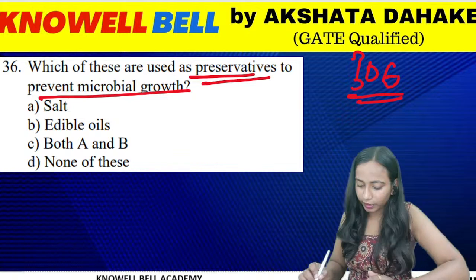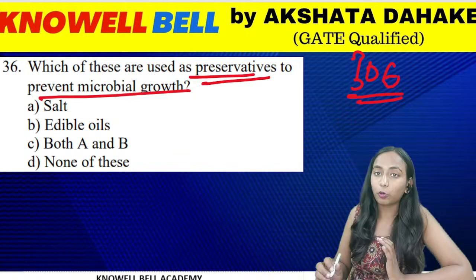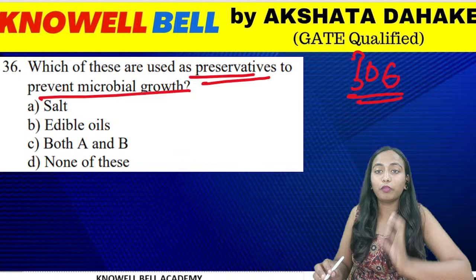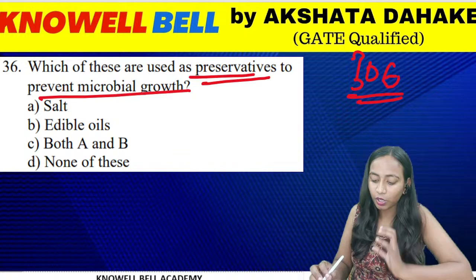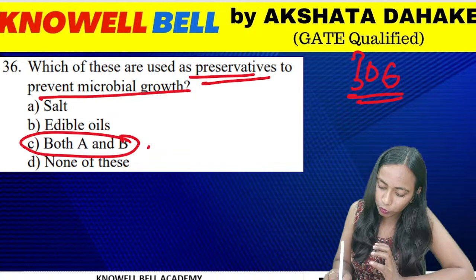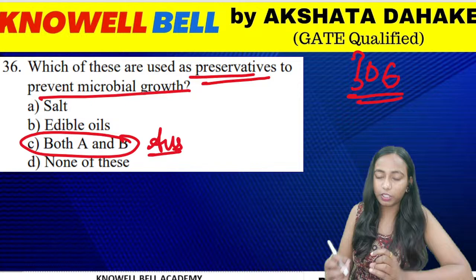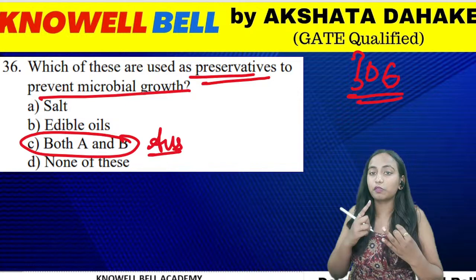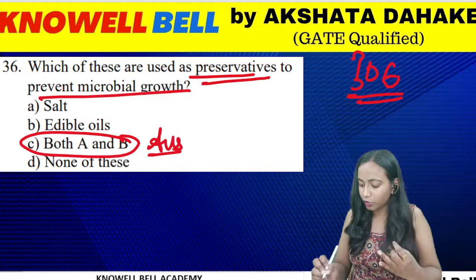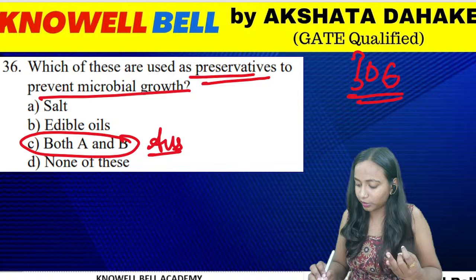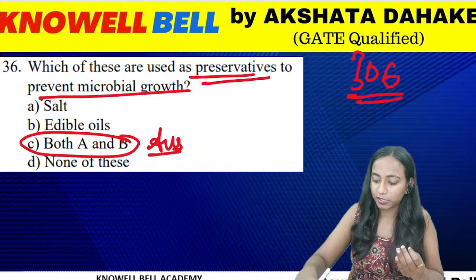What will be the correct answer in order to prevent microbial growth? Microbial growth means if we want to stop the growth of microorganisms, what are we going to use? We can use both of them as preservatives. We can use salt as a preservative. In addition, we can use edible oil as a preservative. So the right answer we have here is option C.